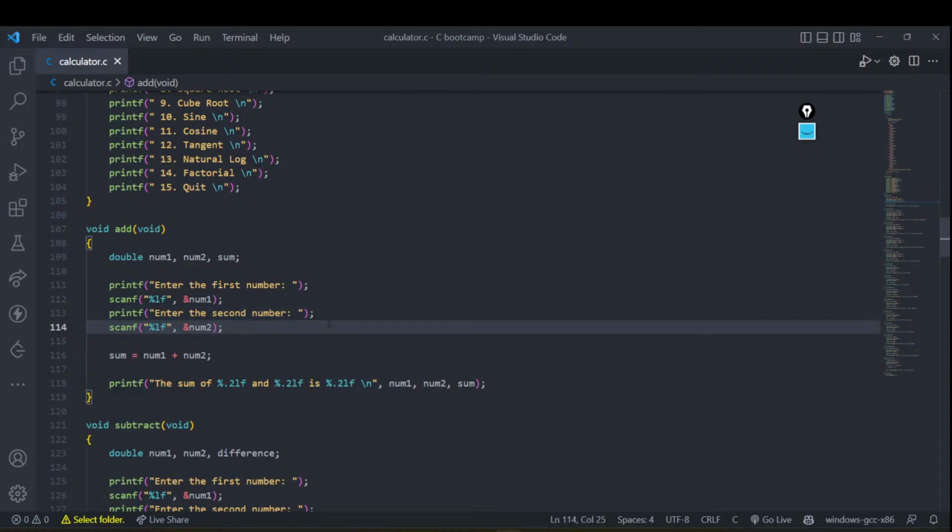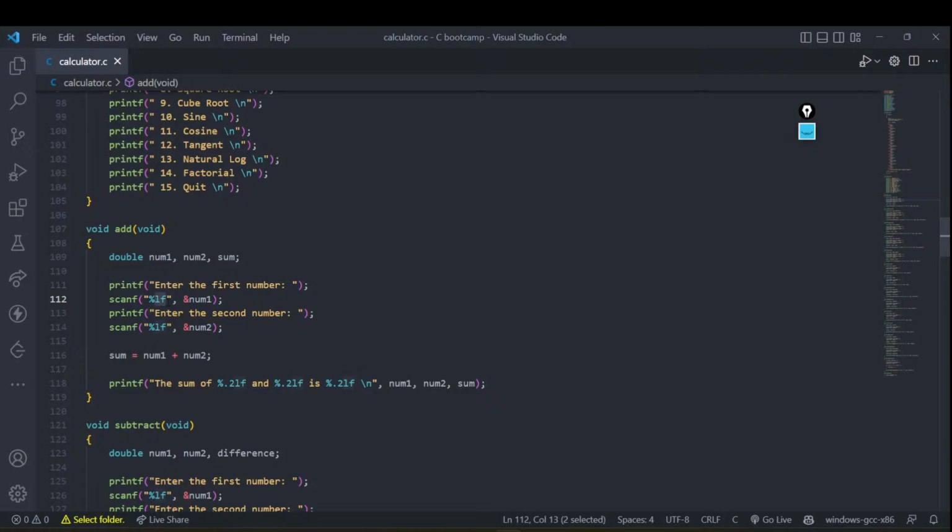Over here, I hope all of you can see that there is something different. Yeah, can you see this? That is LF. What is this LF? I am sure that this is a format specifier at least, right? Just like we were writing %d, we were writing %c, and all these other things. This is also a format specifier, but it is not something we have seen earlier, right? We have seen %d, %s, %c, and all these things. But what is this? This is long float, right?